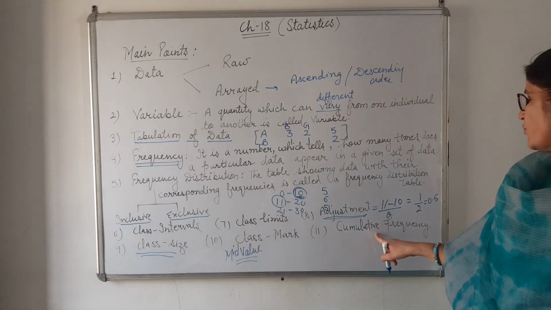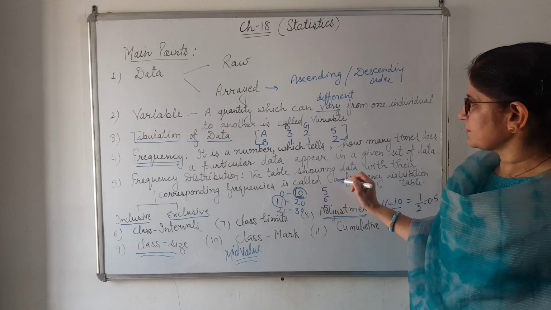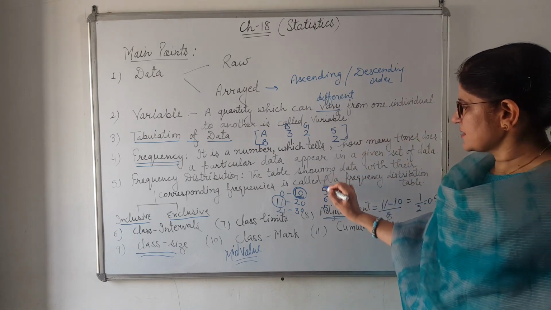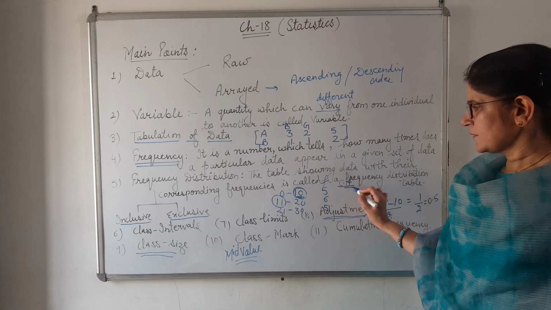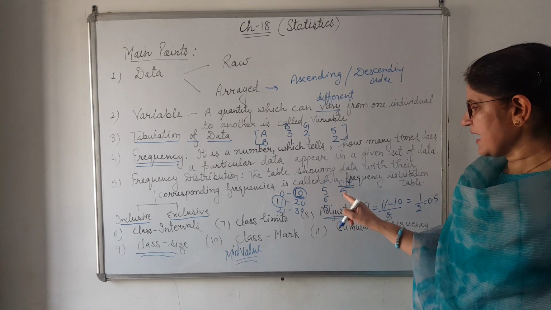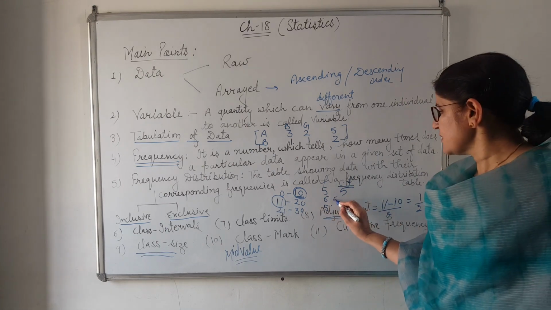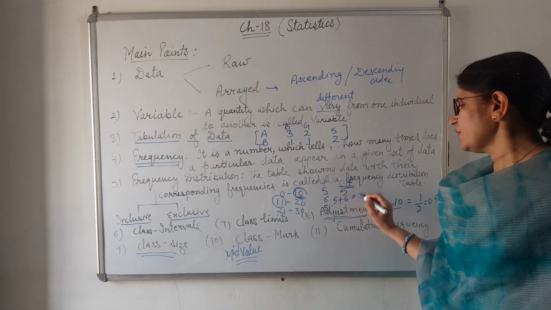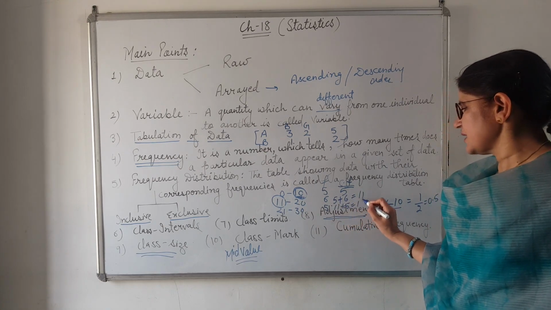The next one is cumulative frequency. When frequency is given, this is frequency. So to make cumulative frequency, what we will do? First group remains the same. For the next group we add the previous one and the next one. Means 5 plus 6, 11. Then 11 plus 5, 16.